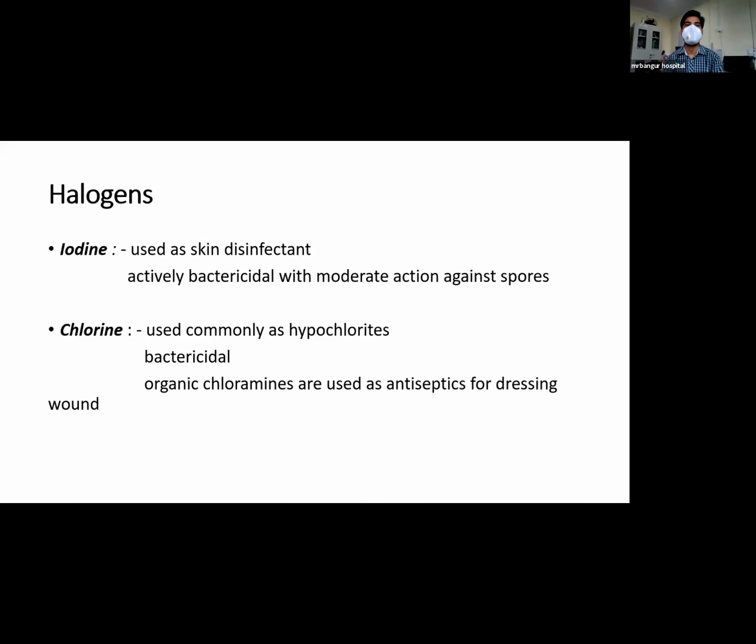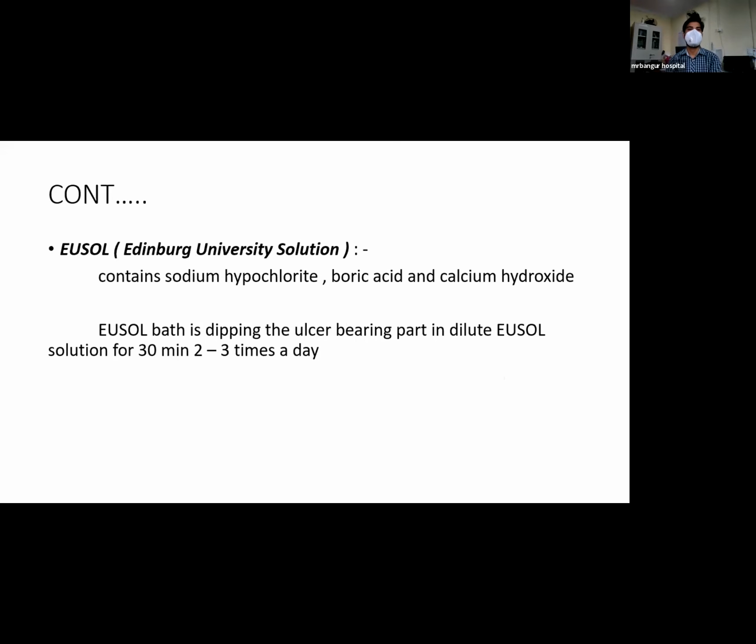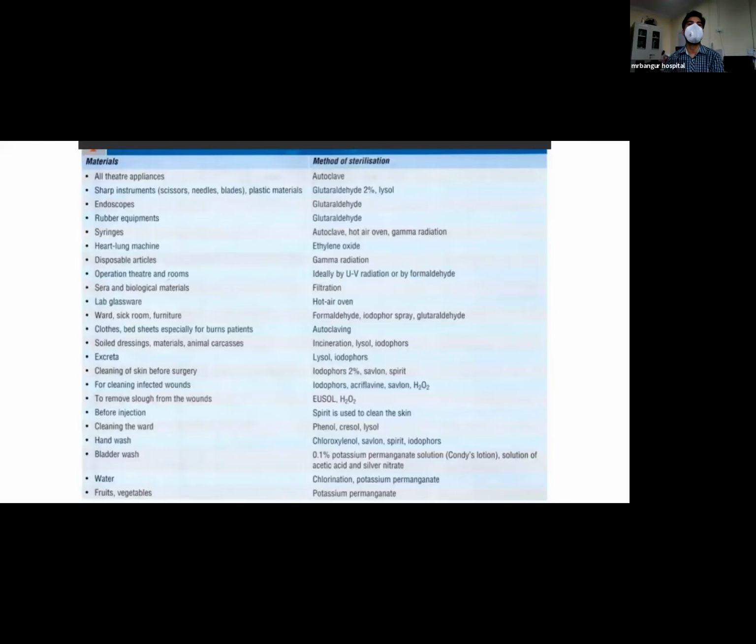Now, halogens. Iodine is used as a skin disinfectant. It is actively bactericidal with moderate action against spores. Chlorine is used commonly as hypochlorites. It is bactericidal. And organic chloramines are used as an antiseptic for dressing wounds. Now, coming to EUSOL, it is Edinburgh University solution. It contains sodium hypochlorite, boric acid, and calcium hydroxide. A EUSOL bath is dipping the ulcer-bearing part in dilute EUSOL solution for 30 minutes, 2 to 3 times a day. These are the various materials and methods of sterilization.